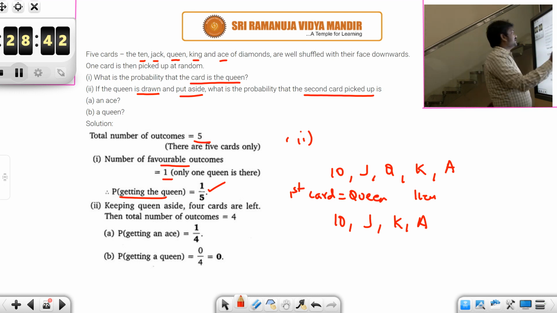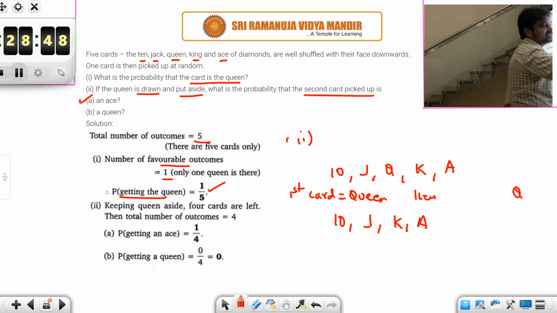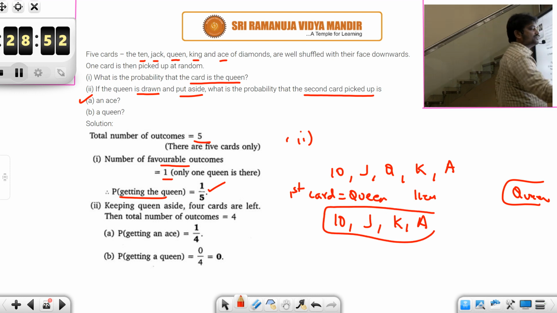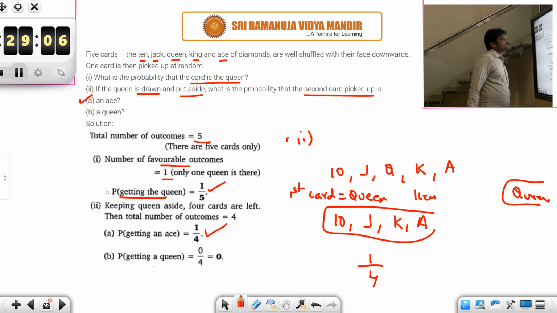What is the probability that the second card picked is an ace? How many cards are there if you have kept queen aside? Queen is somewhere else and all these 4 cards are shuffled at one place. So now you are picking 1. So what is the probability of getting an ace? How many cards are there? 4. Out of this, how many aces are there? 1. So the answer is 1 by 4.